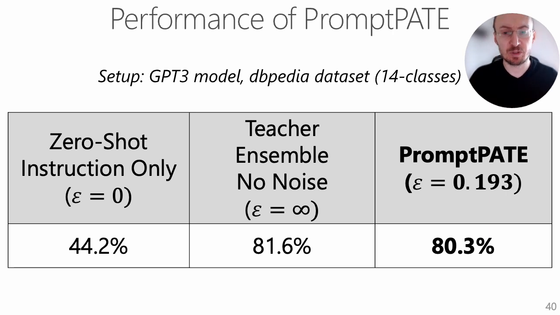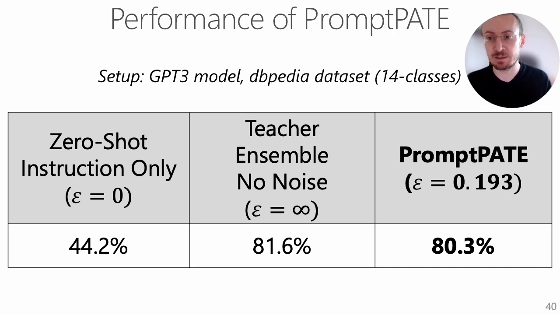We analyze the performance of prompt PATE for the DBpedia dataset using the GPT-3 model. So the DBpedia dataset is used for text classification. So given an article, its title and content, we have to classify what the article type is. And we observe that for the zero-shot prompt, so a prompt with instruction only and without an example or shot, the performance is very low, around 44.2%.